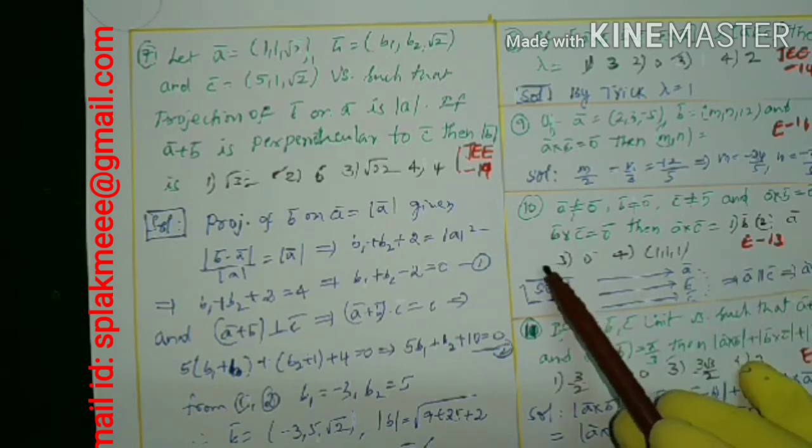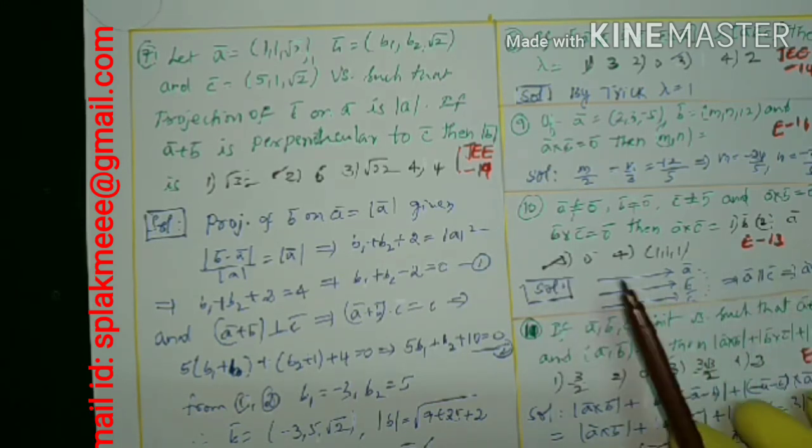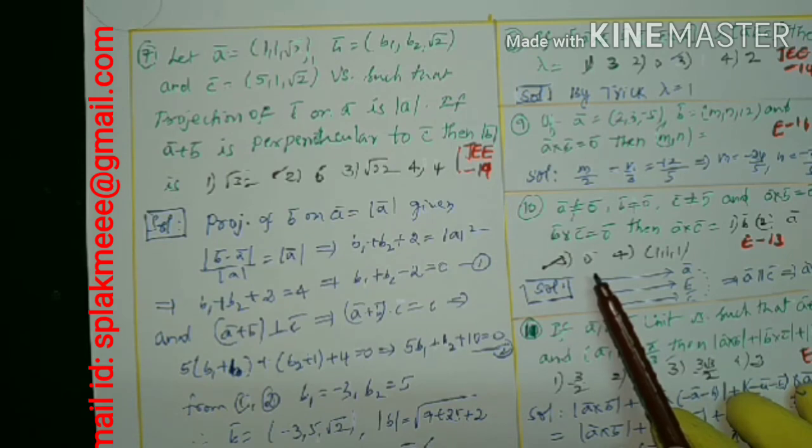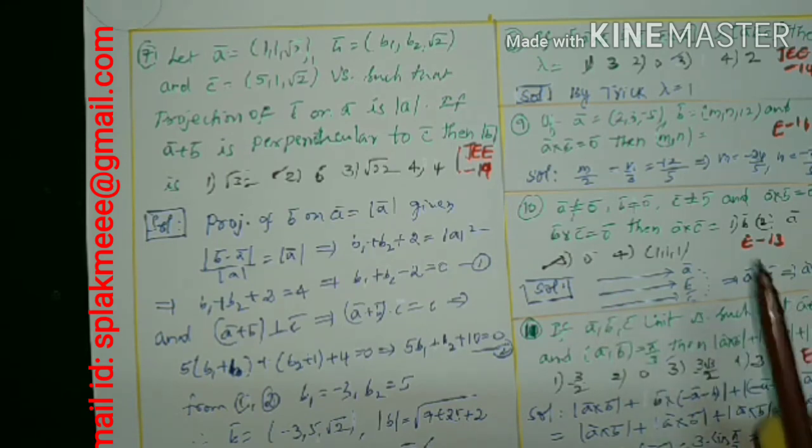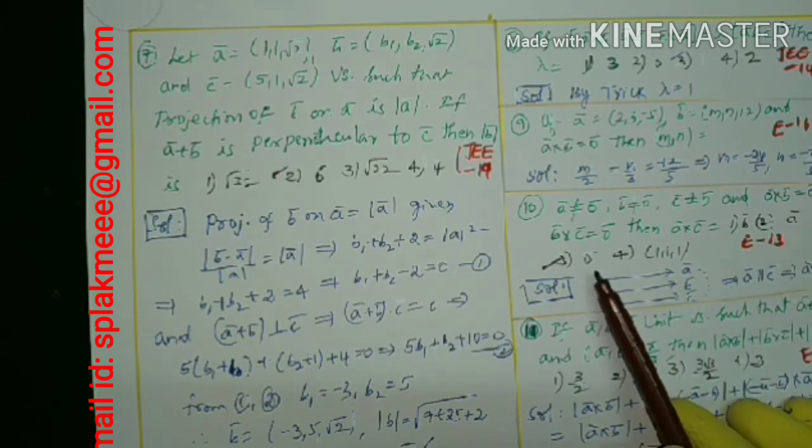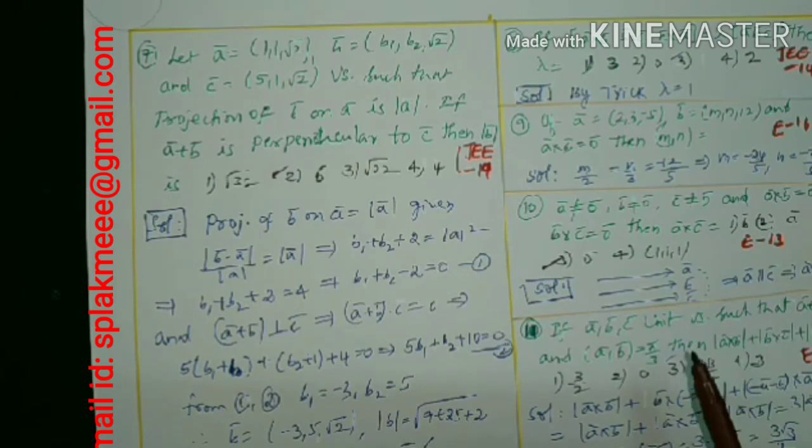Therefore, which option is correct? The third option. You should remember, this is why I am saying vector, because the cross product is a vector product. Sometimes you may go for the option 0 also. 0 is a scalar, 0 bar is a vector, the 0 vector. Here only one 0 vector is given, so nothing to worry. Simply you have to know the relation. That's it. This was given in EAMCET 13.